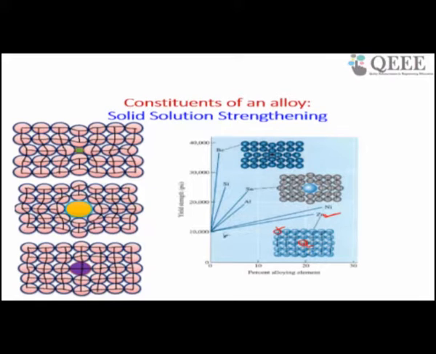Since the atomic size is the same, this zinc has high solubility. You can add around 25% of zinc to this metal. This is aluminum, so the parent metal is aluminum, and you can add around 33% of zinc to the aluminum.